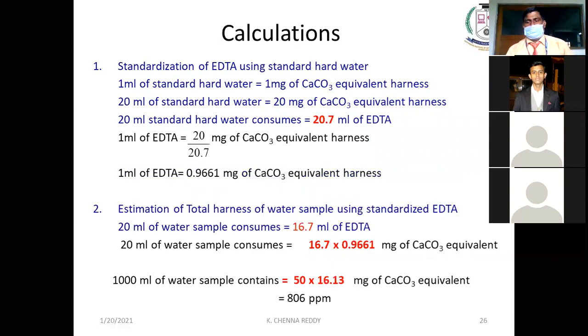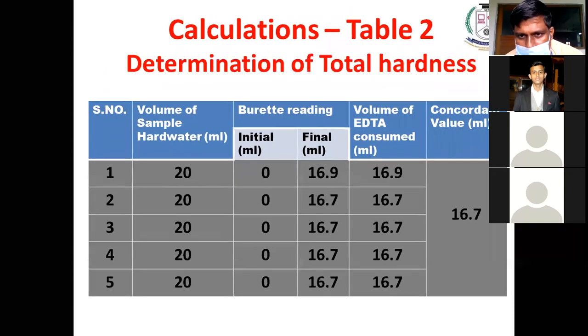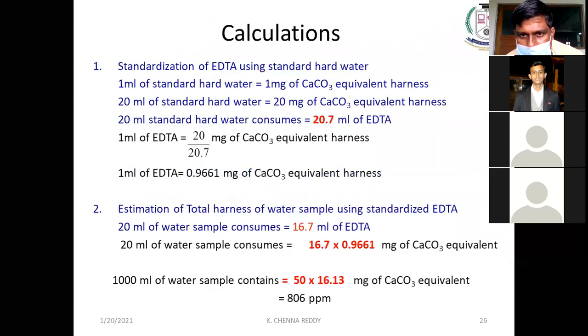Let us consider the values: table 1 is 20.7, table 2 is 16.7. Table 1 value: 20 ml of standard water consumes 20.7 ml of EDTA.